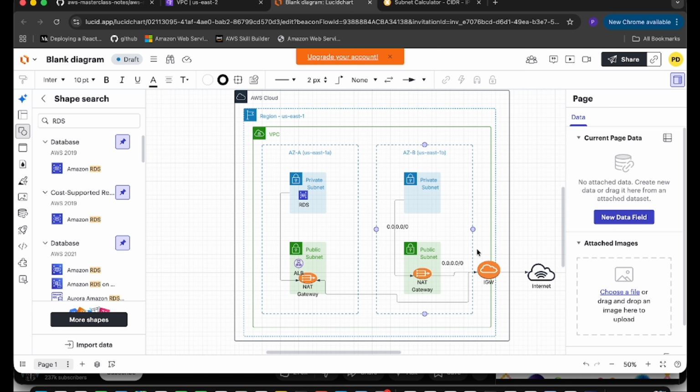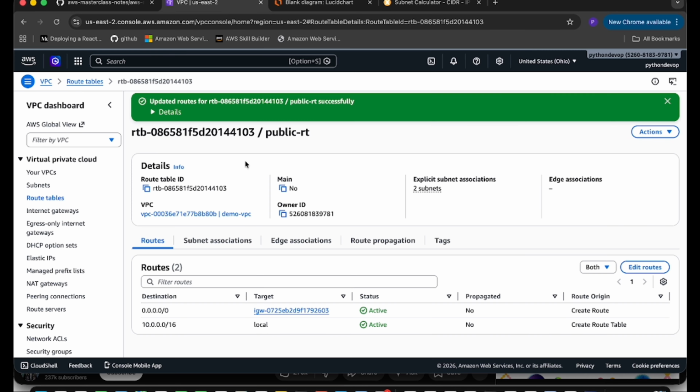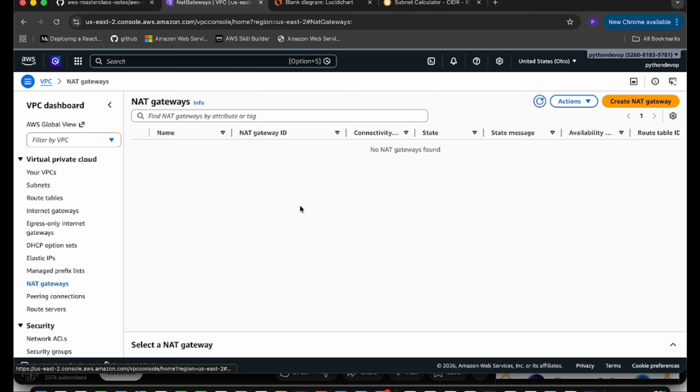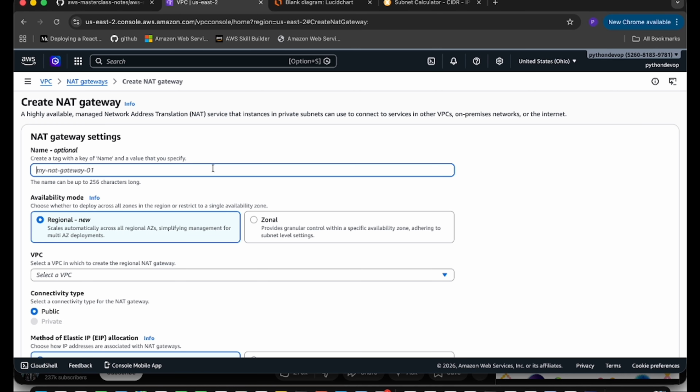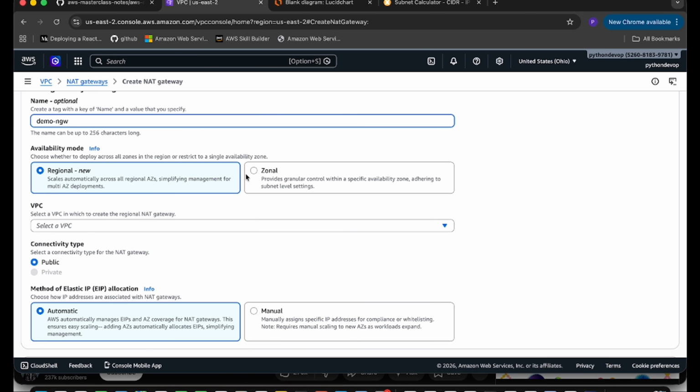So that's what I showed in the diagram as well. It has a direct access. But for the private one we require the NAT gateway. So let's create a NAT gateway. Click on the create NAT gateway button and give the name demo NGW NAT gateway. It is the alias. We will create the zonal one.